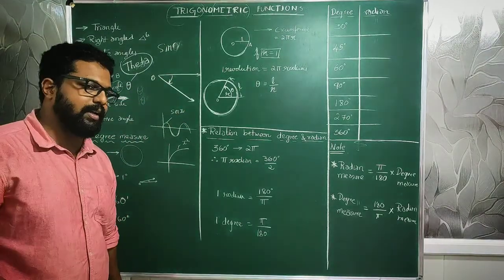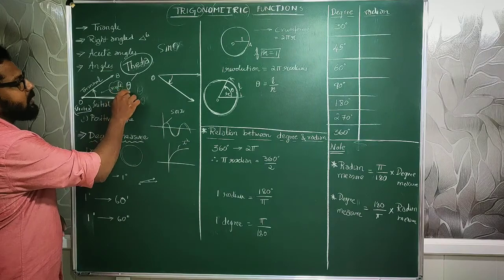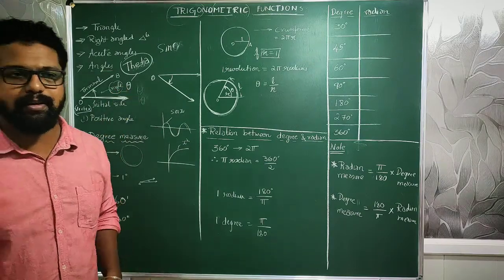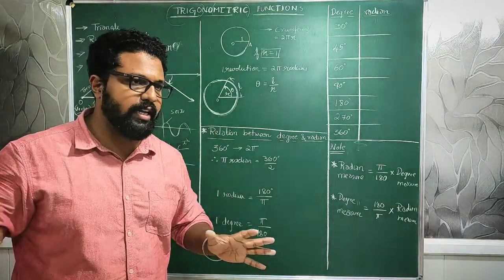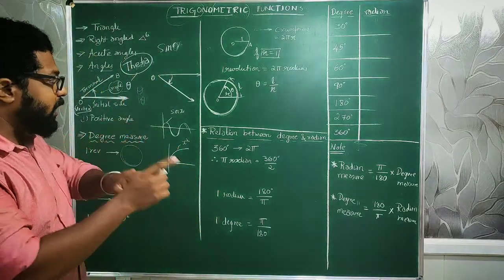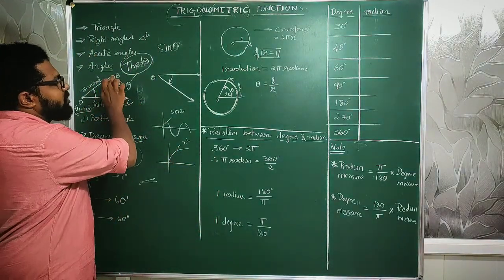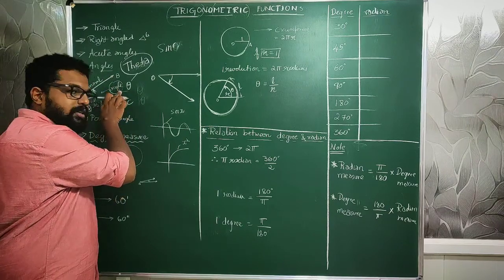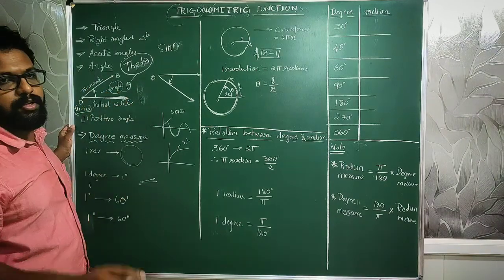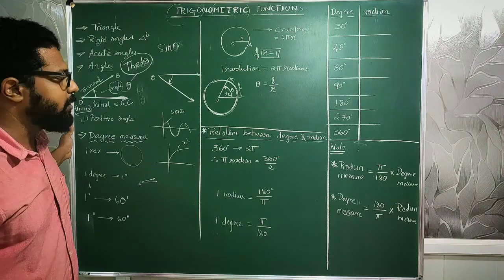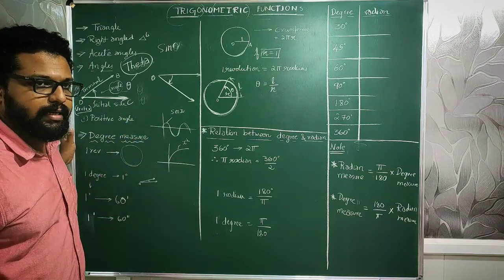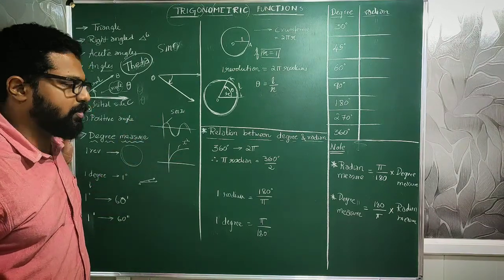Theta is a Greek letter, and theta is nothing but a representation of an angle. You can take any letter you want, English letters also. But why are we using Greek letters? Because I am using English letters here. If I use them here also, it will be a confusion again. Only for that sake, we use the Greek letter as the notation of angle.